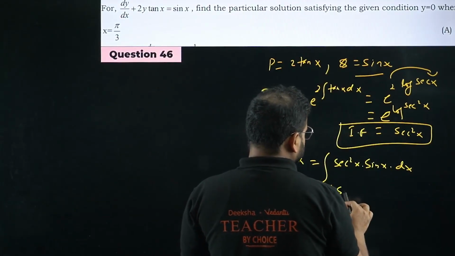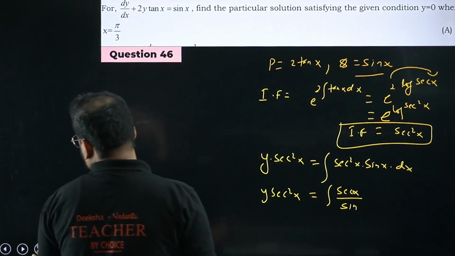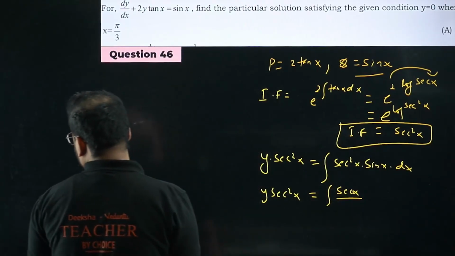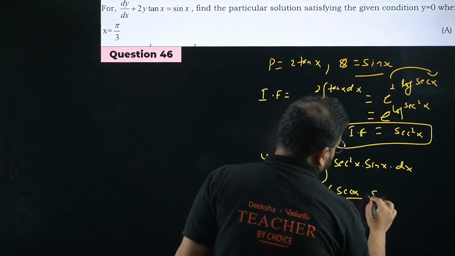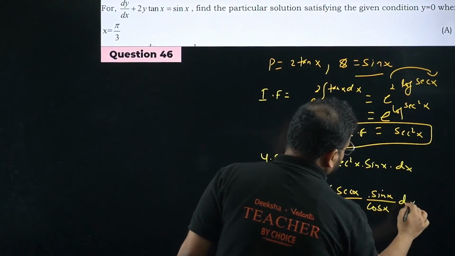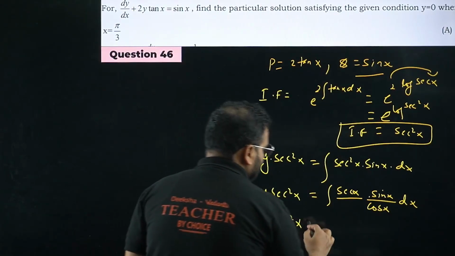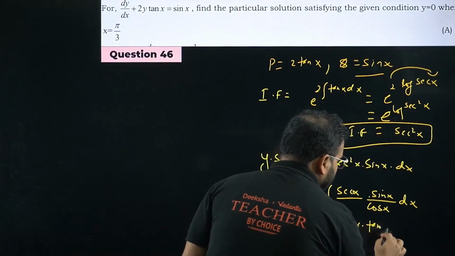I can write this as sec x by cos x, writing one of the secs as 1 by cos. You'll see the difference now. It becomes sin x by cos x dx, of course. So y sec square x equals sec x, and sin by cos is tan x.